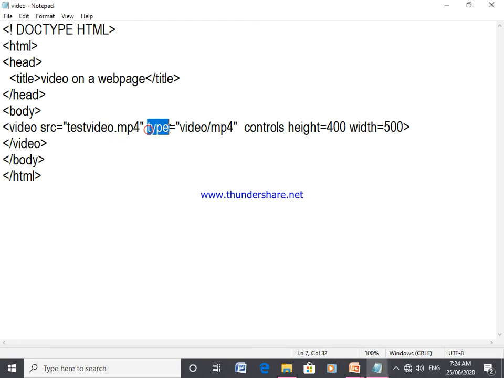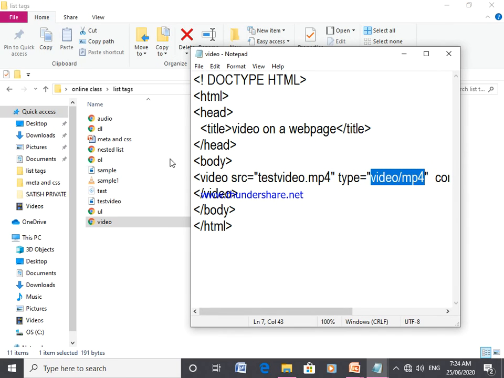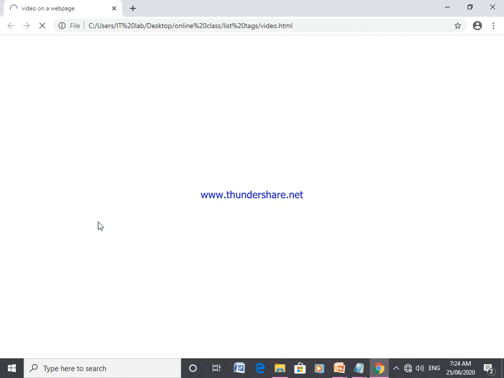Second attribute is type. It specifies the standard value, video/mp4, what type of file you want to play on the web page. Then controls, which display play, pause, etc. buttons. Height, the console's height, and width, the console's width, both take values in pixels. Now I close the video tag, save this code, and execute it using a browser.